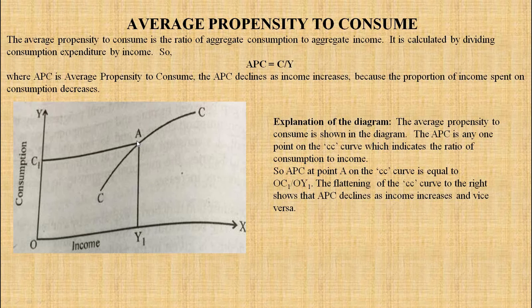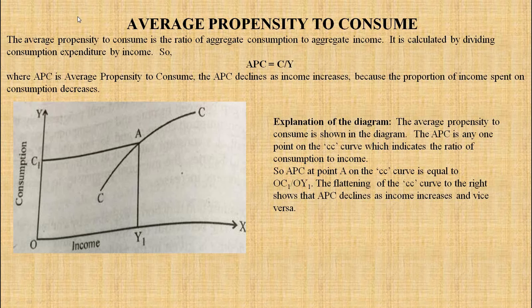After this point A, the CC curve is flattening to the right. It is not going straight upwards. It is flattening. That shows that APC declines as income increases. That means average propensity to consume declines as income increases. So from here the curve is flattening like this. You have to understand that as income rises, APC declines. This is what you have to write about average propensity to consume.